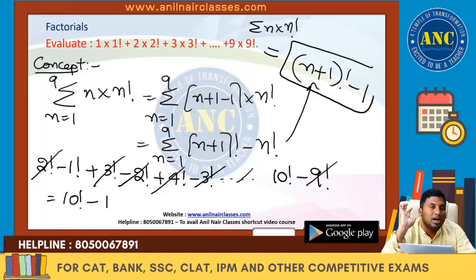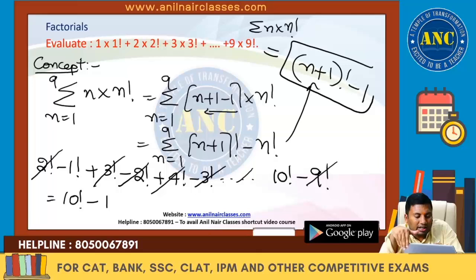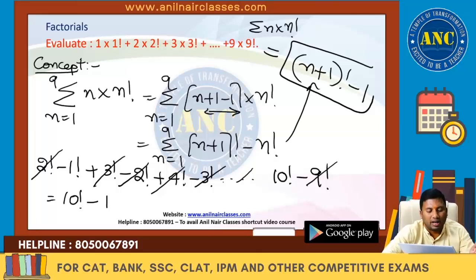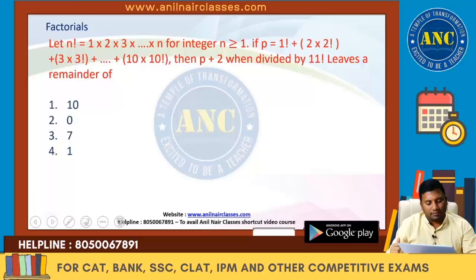Extremely important concept. In the next problem I am going to use this concept: summation of n into n factorial is (n plus 1) factorial minus 1. That entire idea is just adding 1 and subtracting 1. You will get this logic very clear. Idea clear, right? (n plus 1) factorial minus 1.